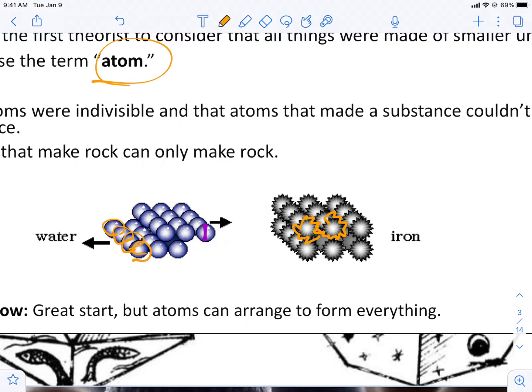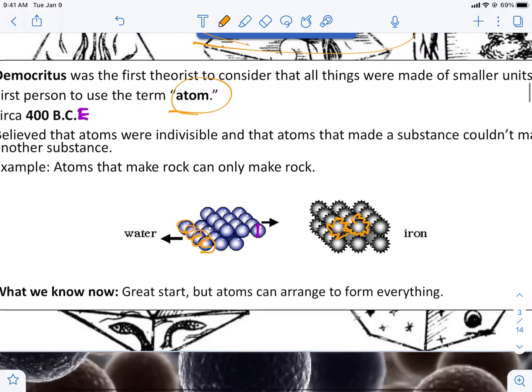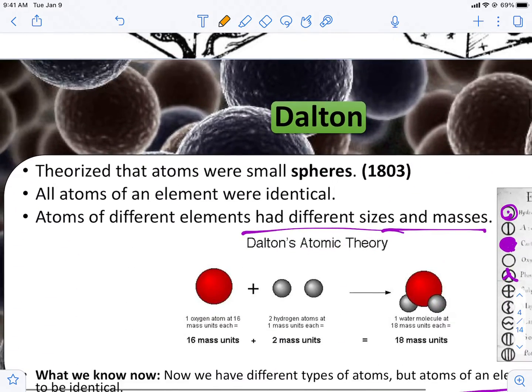As we get further into chemistry, we'll see really what we can take away from this. Basically, the only thing we can take away is that every substance we see is made out of smaller particles. So he had that much right. But they can rearrange to form almost anything, and atoms are not just one type of thing that make up a substance. Water is made out of, for example, two different atoms, hydrogen and oxygen. So he was incorrect on that front.